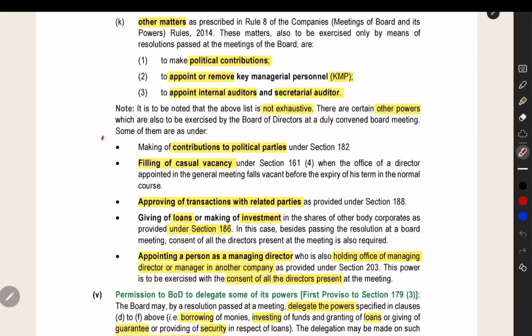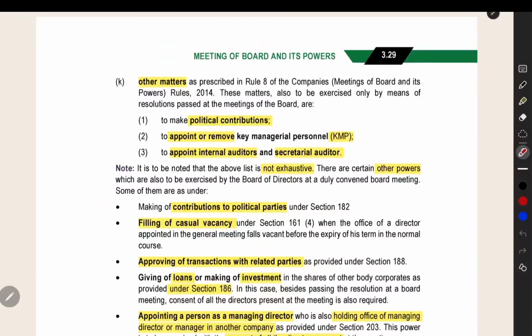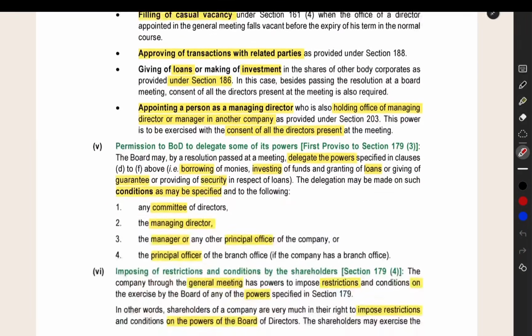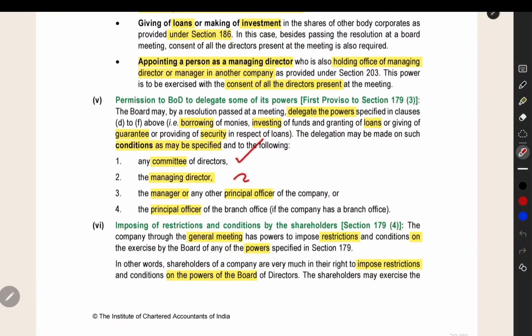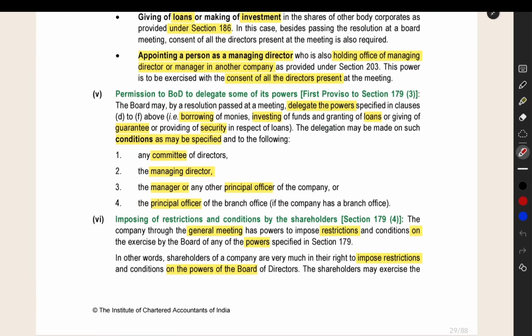In these things and other things on this list, this can be exercised by the board of directors only when you are conducting a proper board meeting and then getting the board resolution. The board of directors can allocate some of its powers to some committee of directors or to a managing director or to some manager or principal officer of the company, and to some branch office also you can delegate some powers, and you can give that power on such terms and conditions upon which they have to exercise those powers.